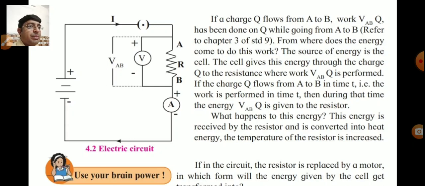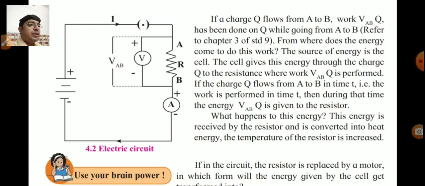If the charge Q flows from A to B in time t, that is, the work is performed in time t, then during that time the energy V into Q, V means potential difference, that is the voltage, and Q means electric charge. So the product of voltage and charge is given to the resistor.